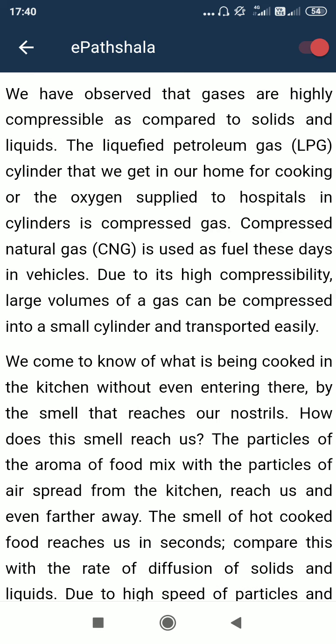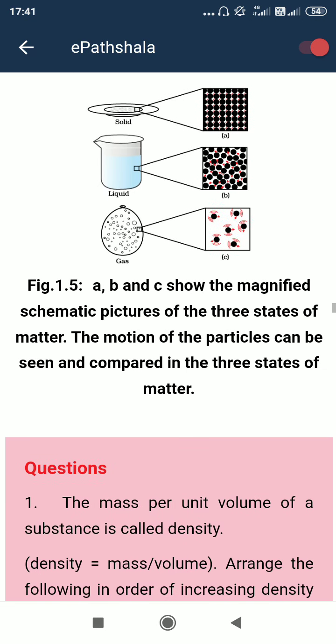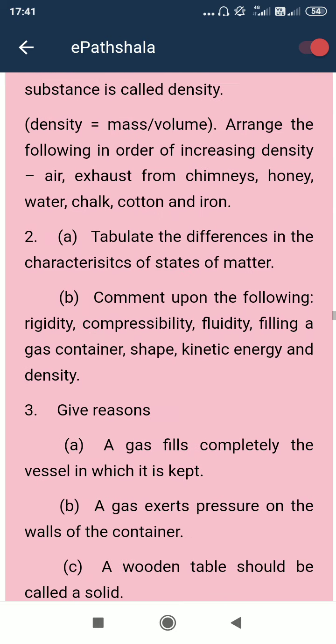In case of compressed natural gas, CNG, that is mostly used in vehicles, especially in polluted areas like Delhi, New Delhi. That is a very polluted locality. That's why the government directed to use CNG, compressed natural gas. This is also compressed, and natural gas means we get these gases from fossil-like things. That's why compressed natural gas, naturally originated. Okay, solid, liquid and gas, it is done.